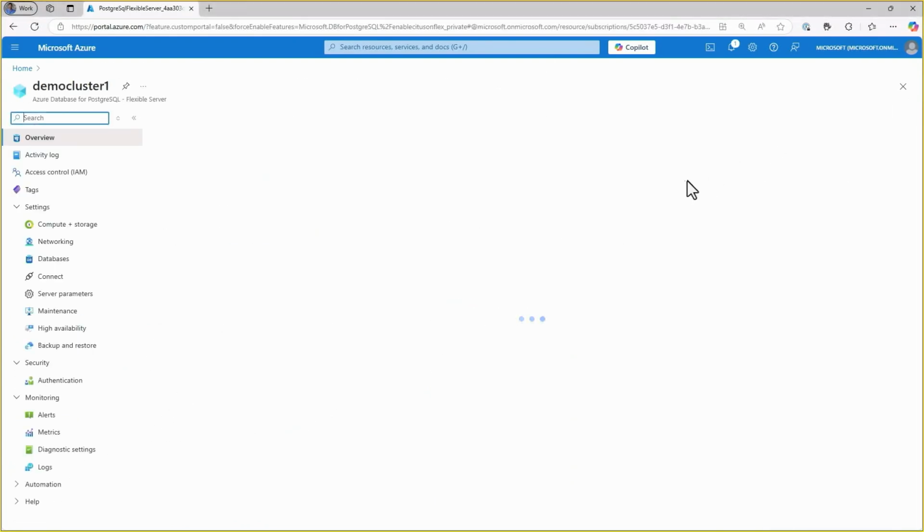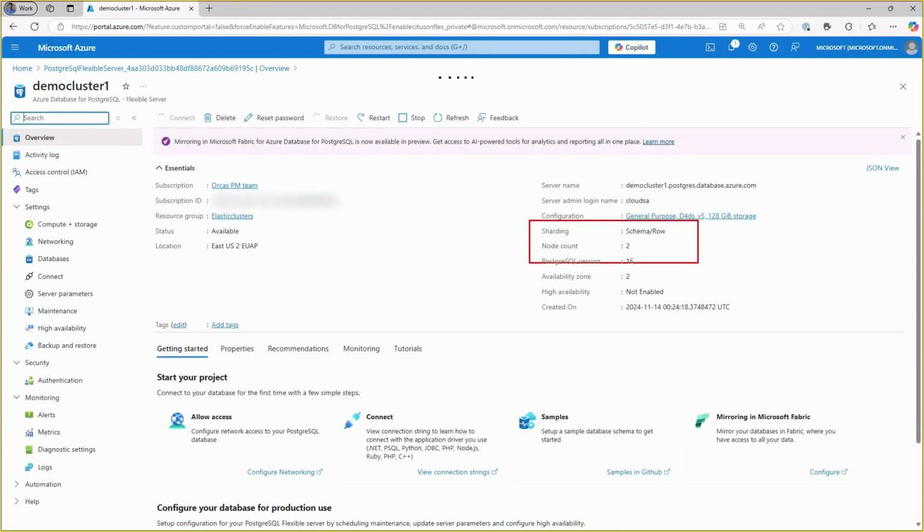And you get the cluster, and the way you identify it is you'll see in the overview blade sharding as schema as row, and the node count, and the availability properties. It's just the normal UI that you see in the portal for flexible server.